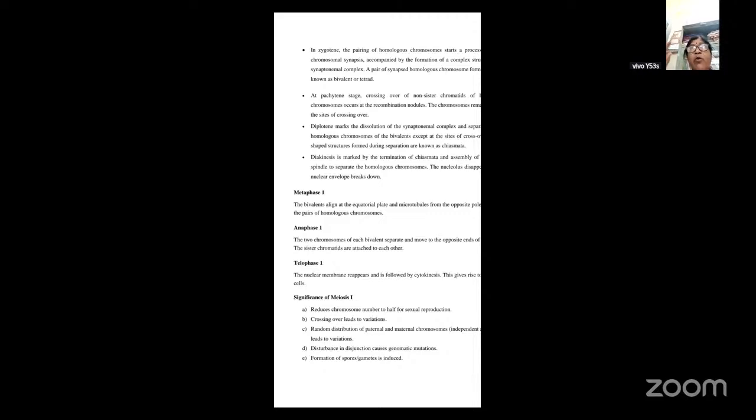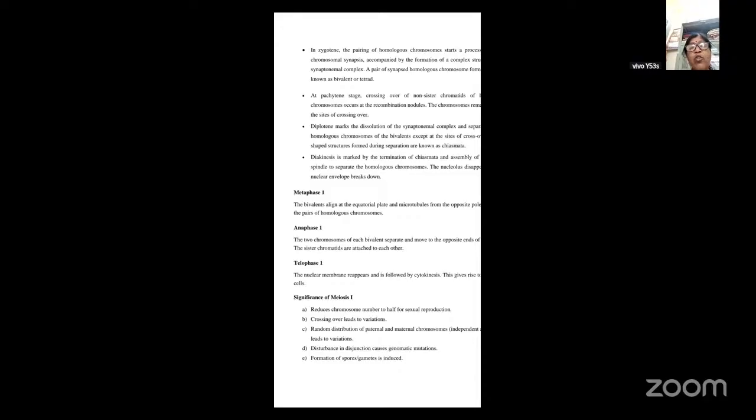It will reduce. Whereas in mitosis, we have seen it is an equational distribution. Equally, the chromosomes are distributed. But here, since it is called a reductional division, it reduces the chromosome number to half. And the crossing over will lead to variations. Whereas in mitosis, you don't see crossing over. But here you see the crossing over. So it will lead to variation.